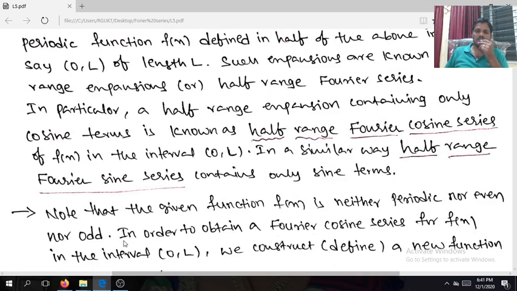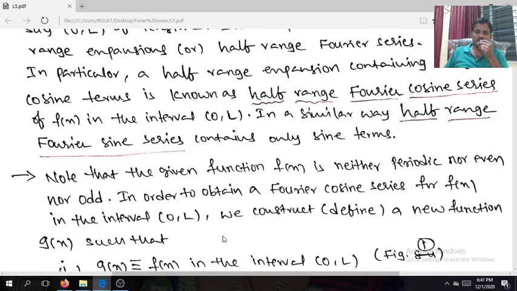First I am going to consider such functions in the interval 0 comma L. If I am taking the period even function, that is minus L comma L, that is a different story. If the function is odd in minus L comma L, you know the formulas. The important note here: the given function f of x is neither periodic nor even nor odd. In order to obtain the Fourier cosine series for f of x in the interval 0 comma L,